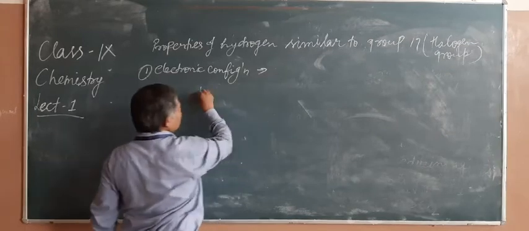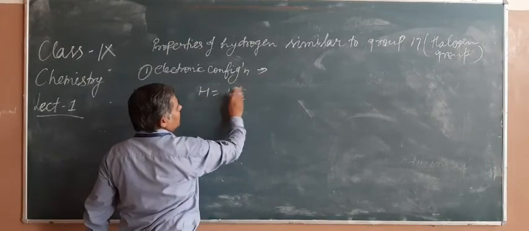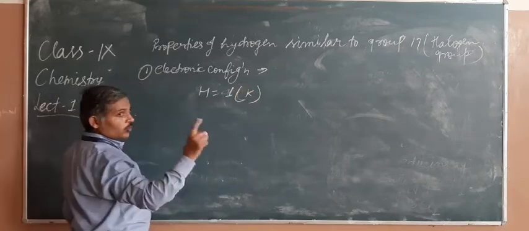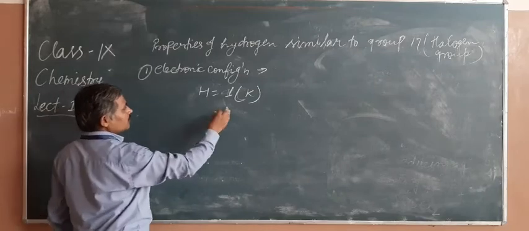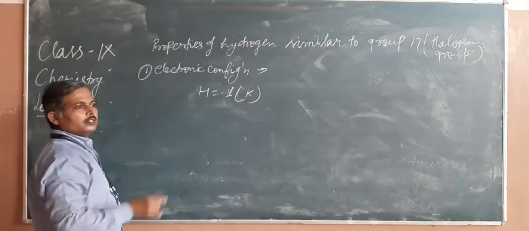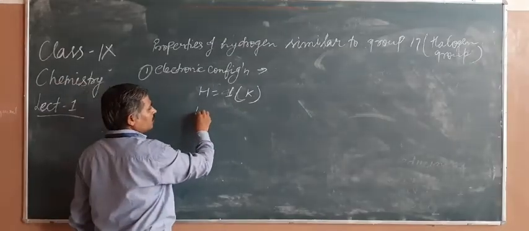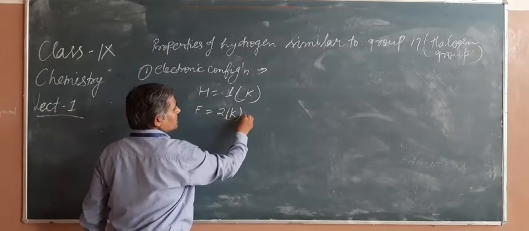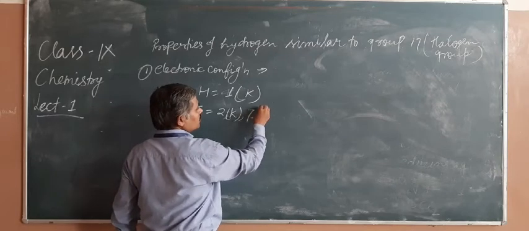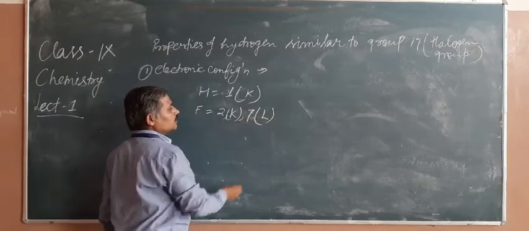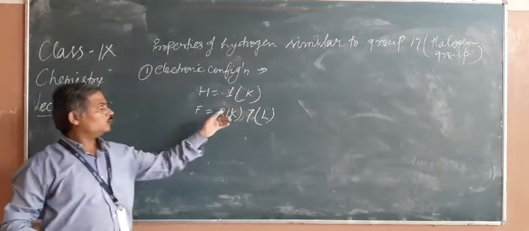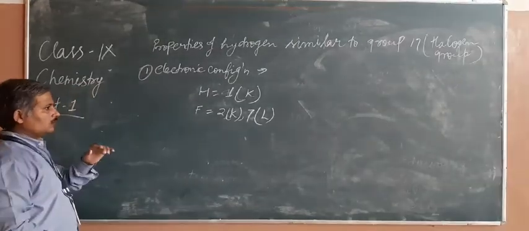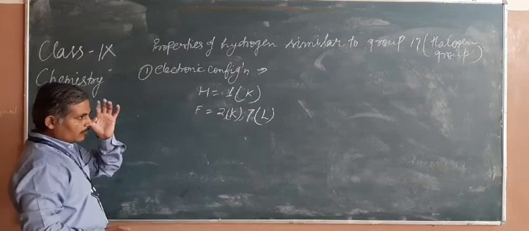Hydrogen has one electron in its valence shell, and needs one more electron for gaining stability. In the same way, fluorine, which has 2 and 7 electrons, also needs 1 electron to become like neon, by gaining 1 electron.